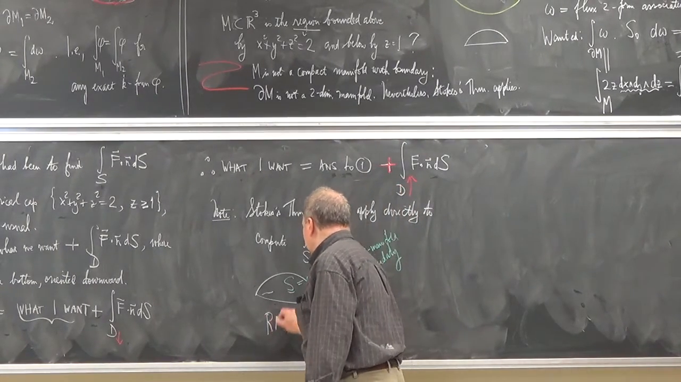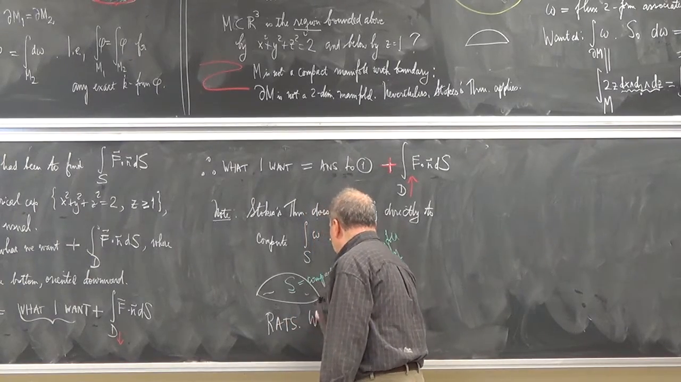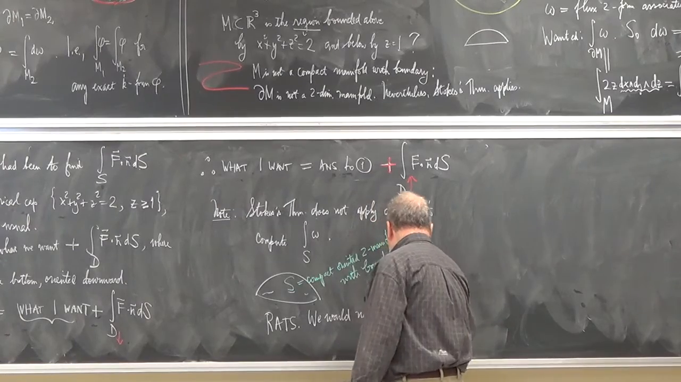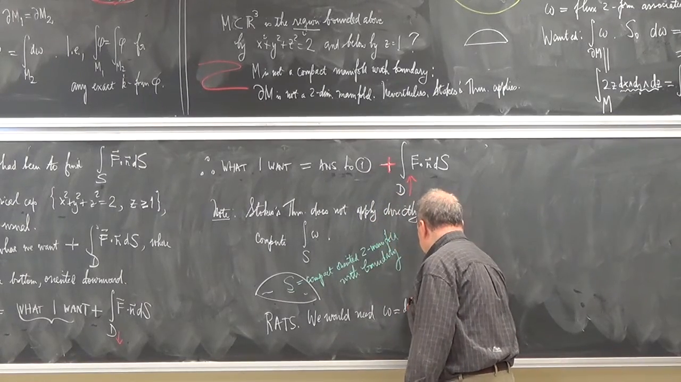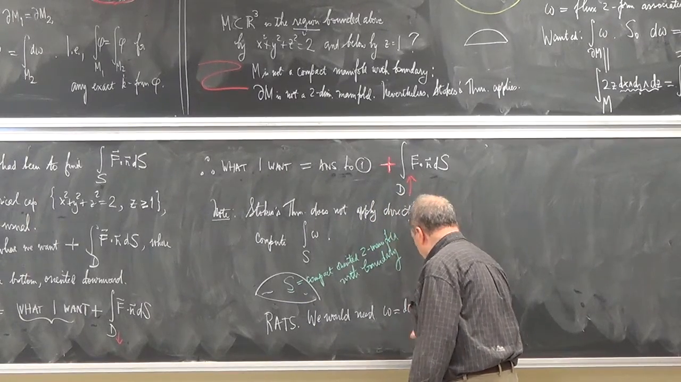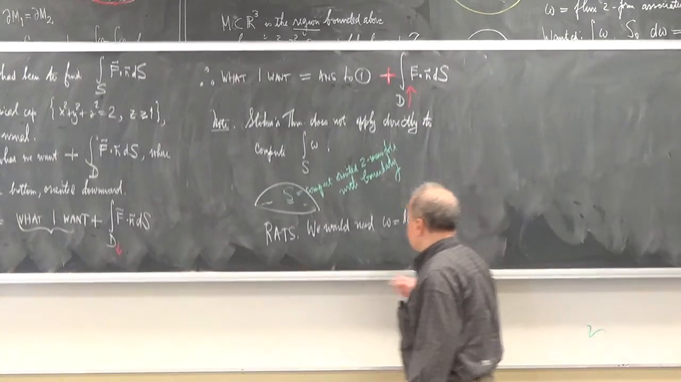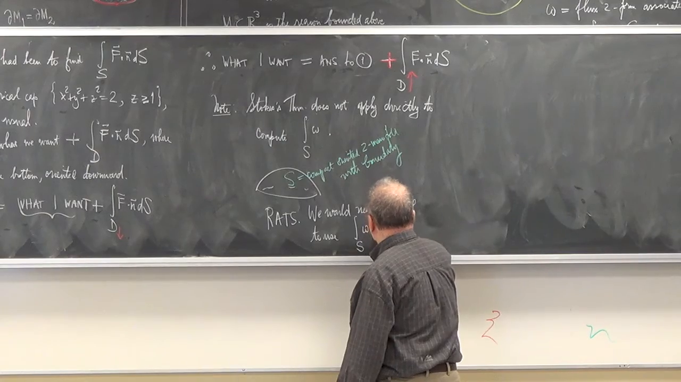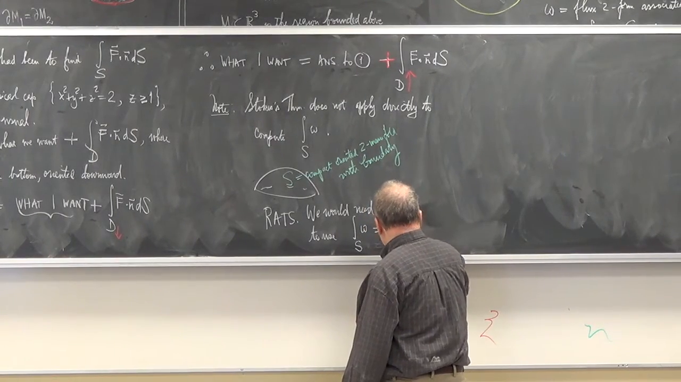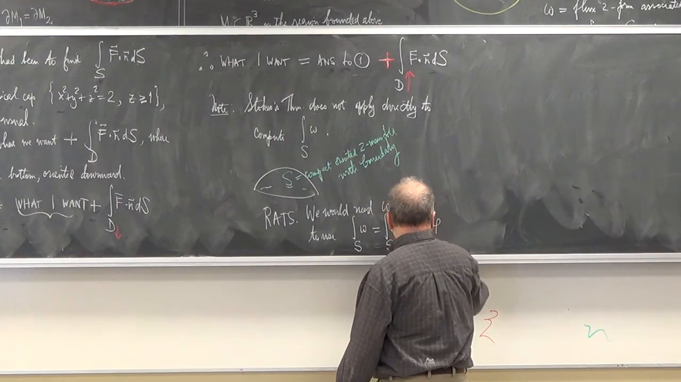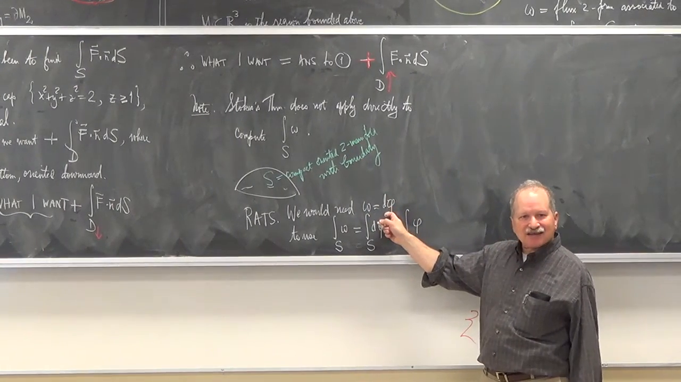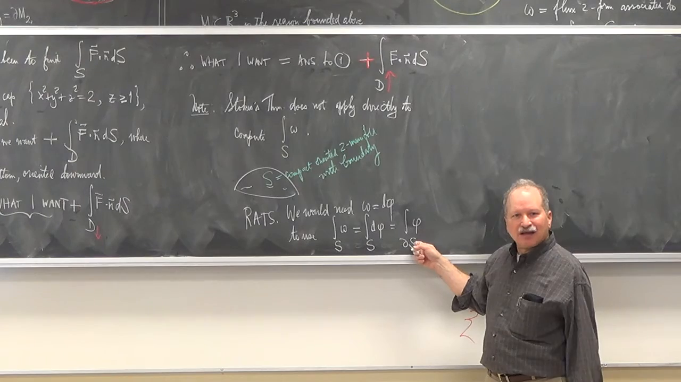Rewrite omega as d of something, then use the integral over S of omega is the integral of d of something, which would give me the integral of that something over the boundary. But since omega is not exact, I can't do it that way.